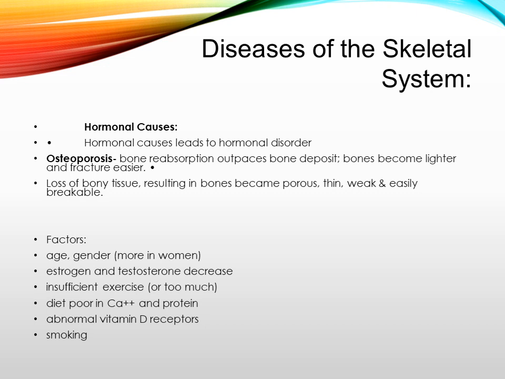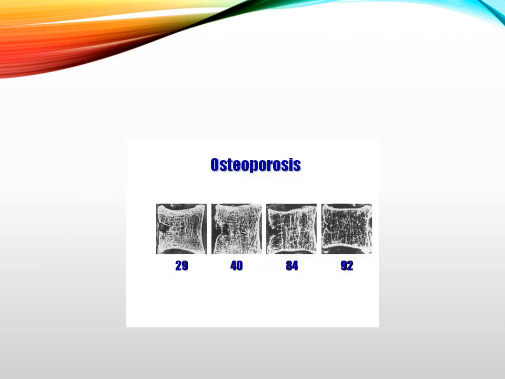Now the factors of osteoporosis are age and gender. It is mostly found in women as compared to men. Estrogen and testosterone decrease. Insufficient exercise or too much exercise. Diet poor in calcium and protein. Abnormal vitamin D receptors. Smoking. These are the factors of osteoporosis.